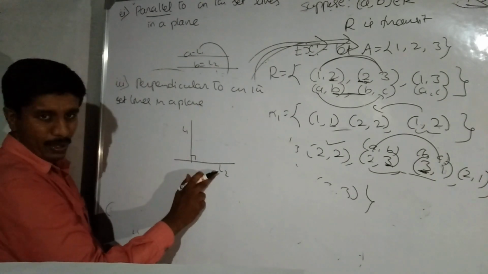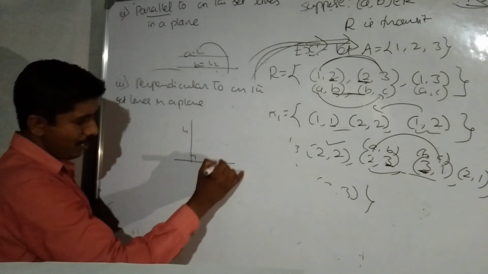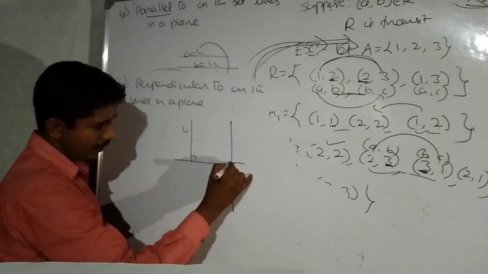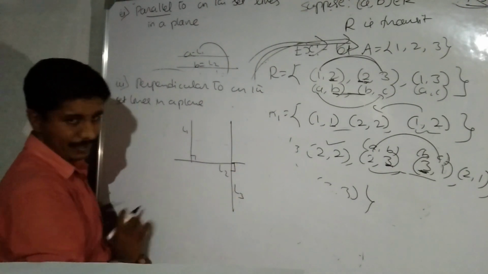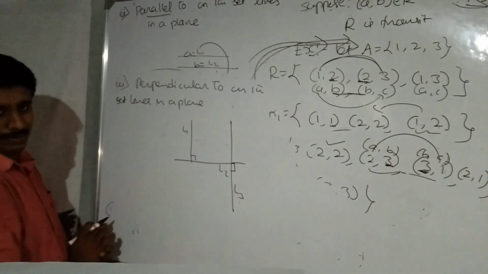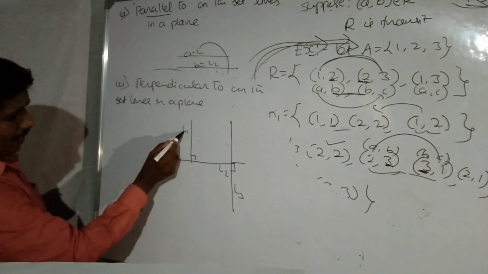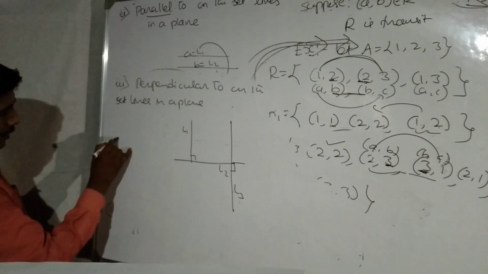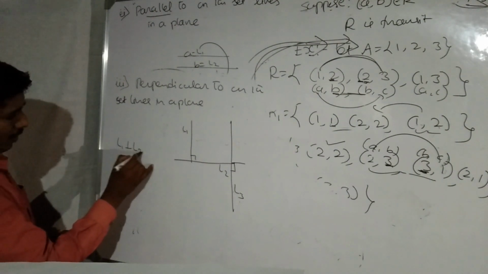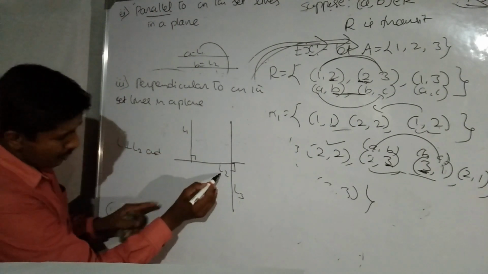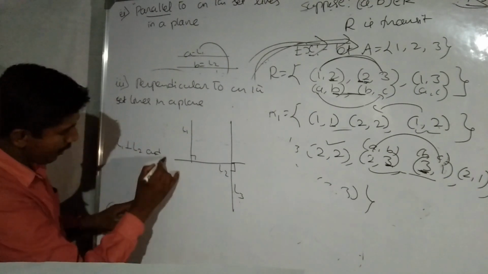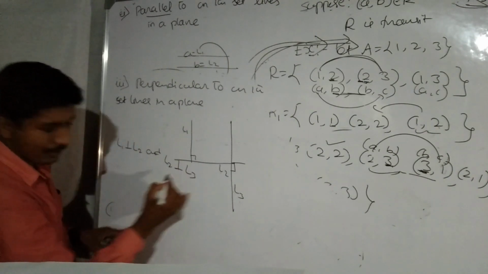Next I am taking L2 perpendicular to L3 line. This is L3 line. L1 is perpendicular to L2, and the relation between L2 and L3 is L2 is perpendicular to L3.